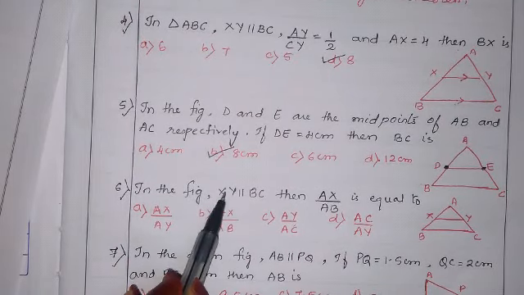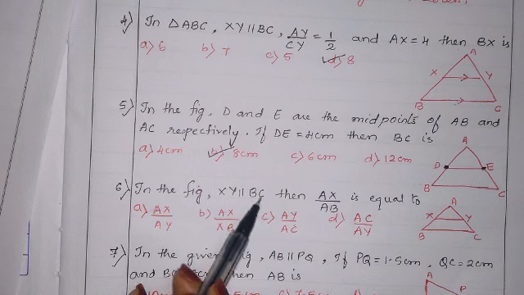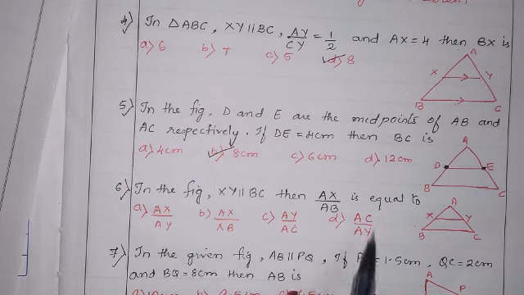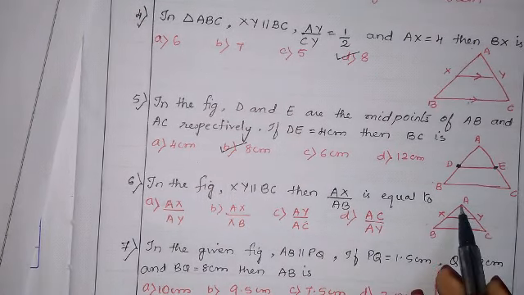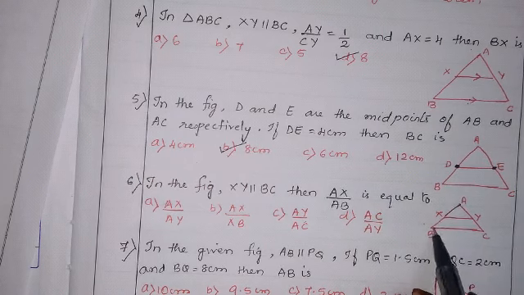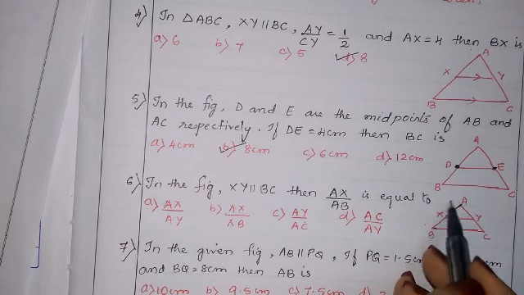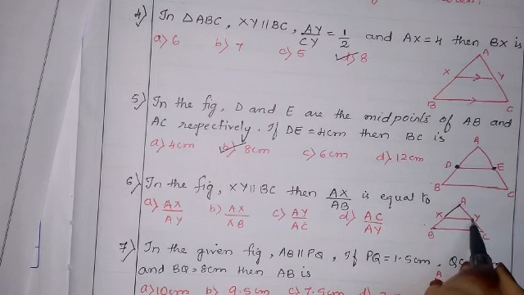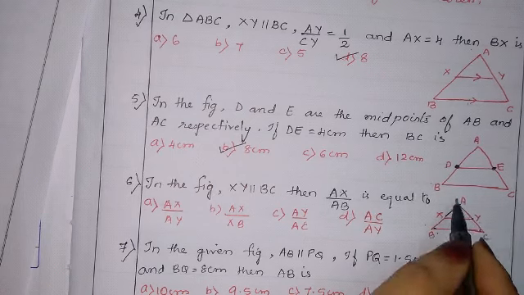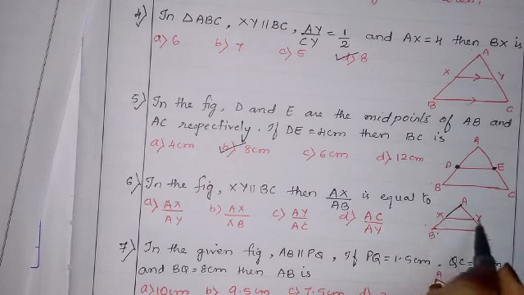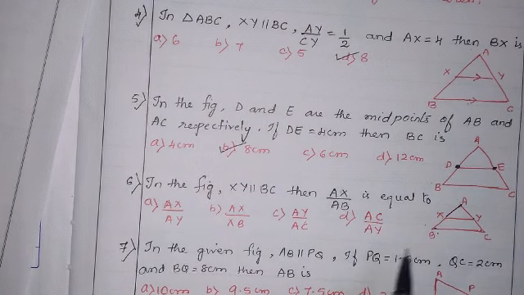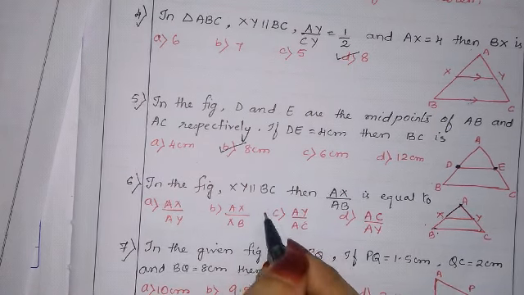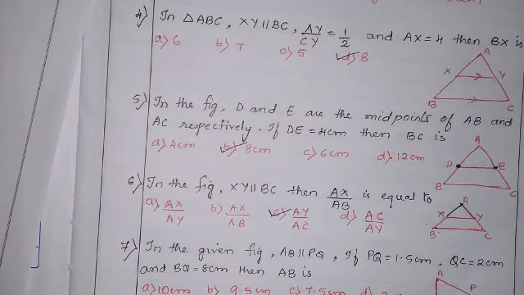In the figure, XY parallel to BC, then AX upon AB is equal to, which is the correct option out of these, they are asking. AX upon AB will be equal to either XY upon BC or AY upon AC. XY upon BC is not there in the options, so it can be only AY upon AC. So AY upon AC, option C is the correct option.